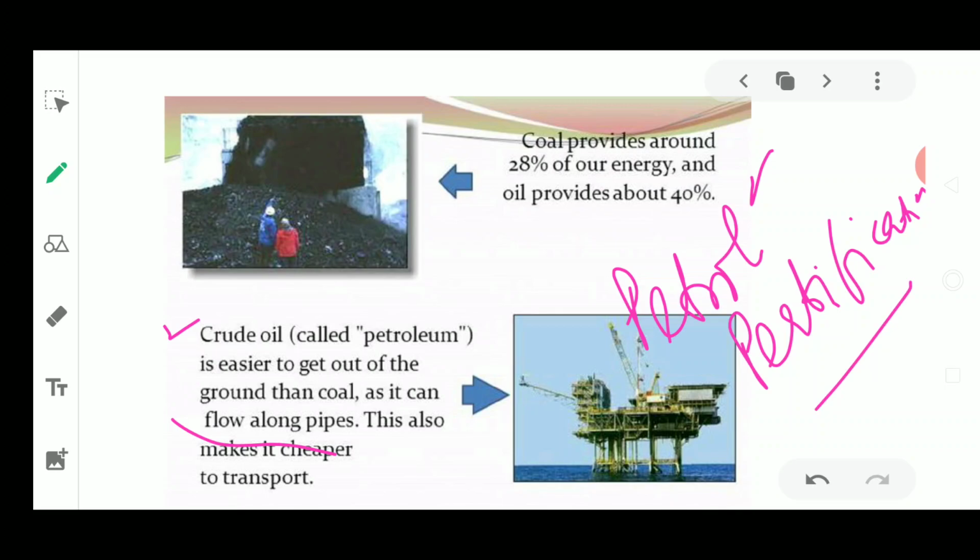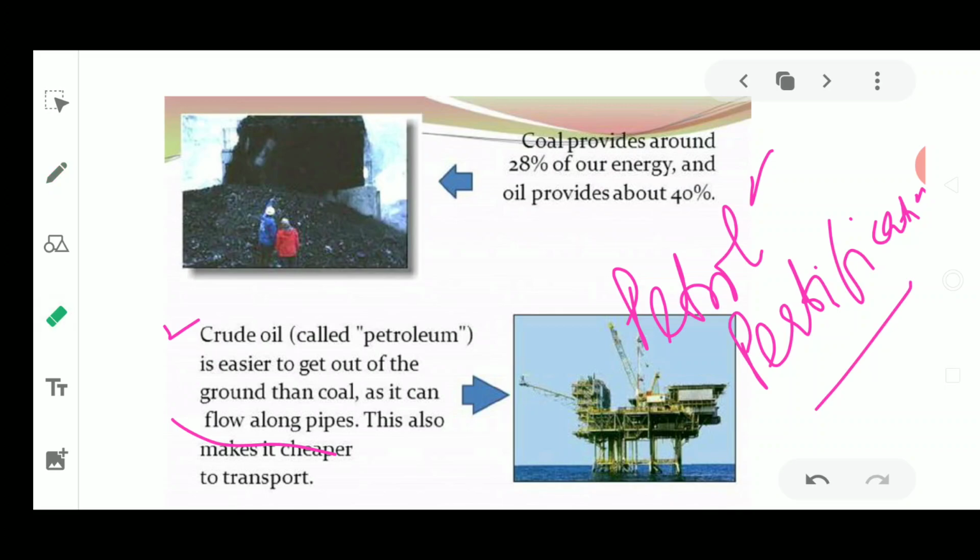It comes from the sea beds, and the same process takes place, where the animals and plants present inside the oceans and seas get buried inside the earth's surface, and they get converted into the forms of fossil fuels.